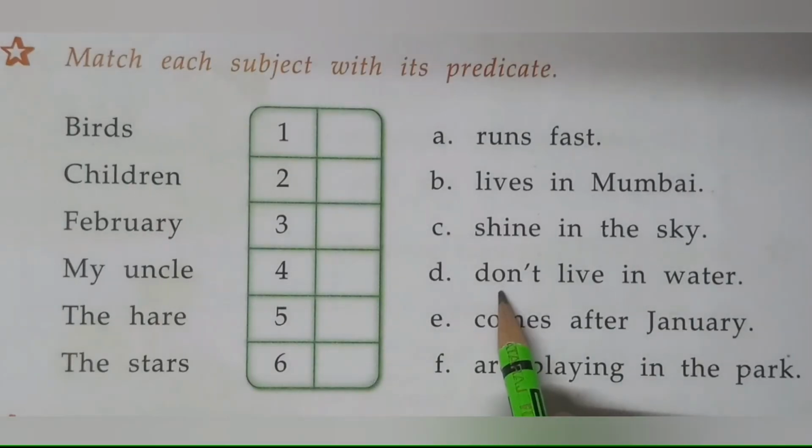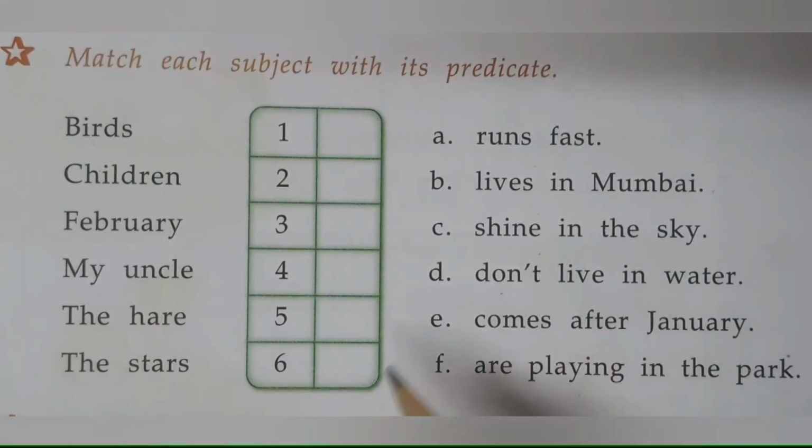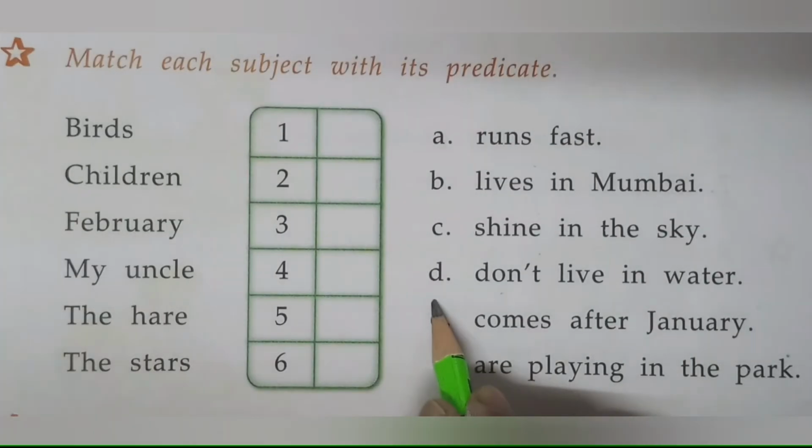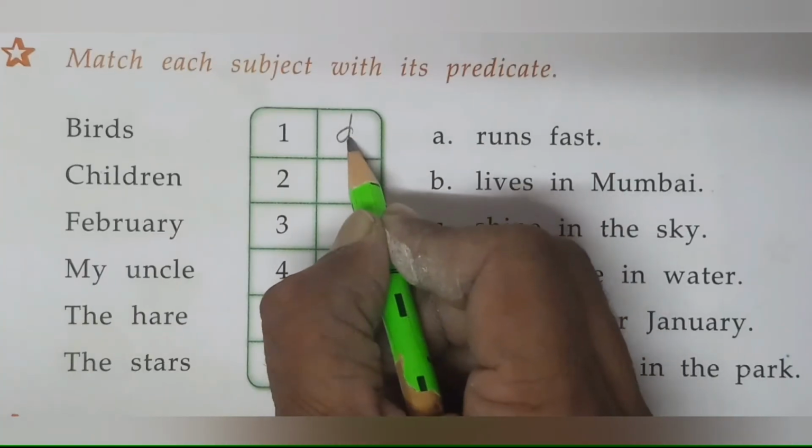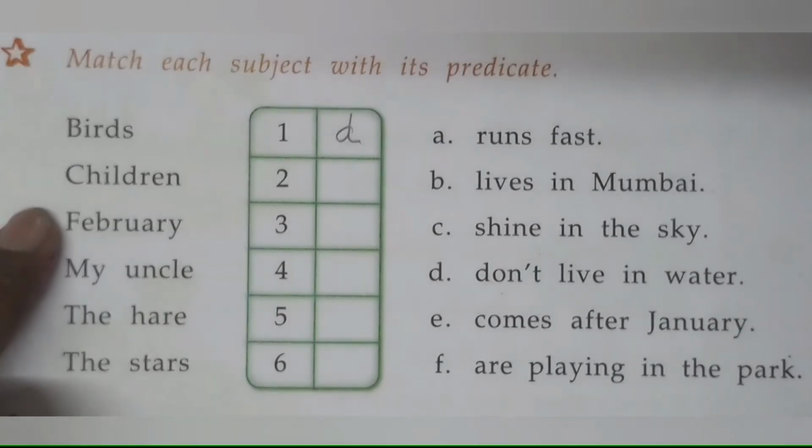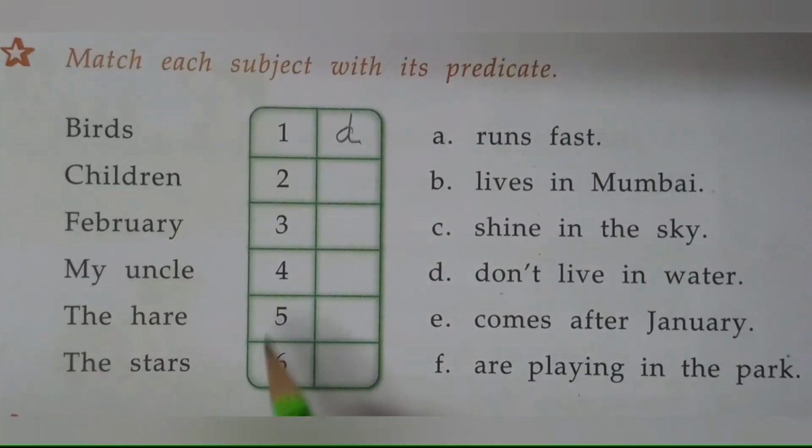Here, don't live in water. The birds don't live in water. Children are playing in the garden, in the park.